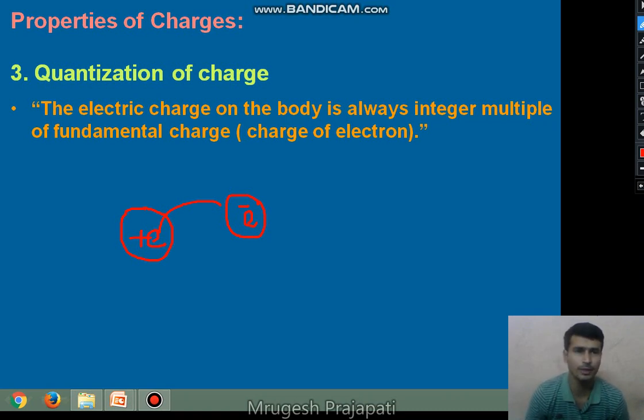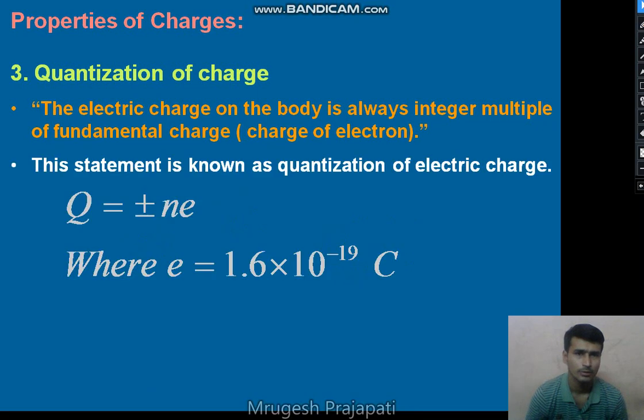Similarly, if we remove 2 electrons from the sphere, plus 2e charge is established on the sphere. So the charge on the body is always an integer multiple of e, that is the charge of an electron. In the same way, if we remove n electrons from the body, the charge established on the body is n into e. So suppose we remove n electrons from the body, the total charge on the body is q equal to n into e.